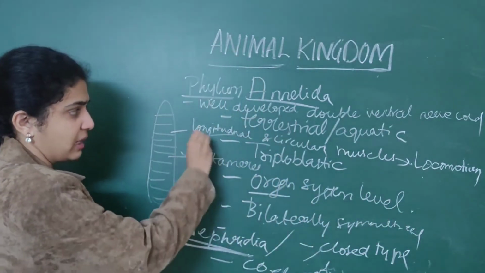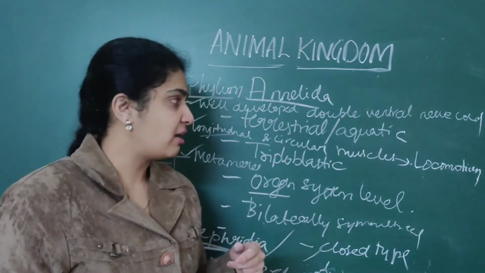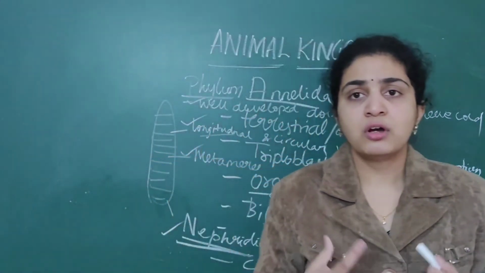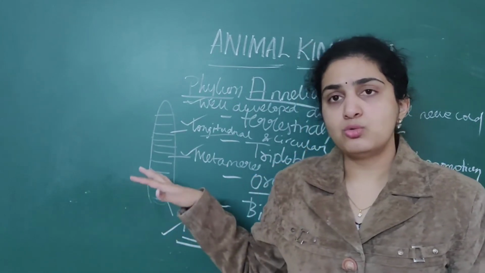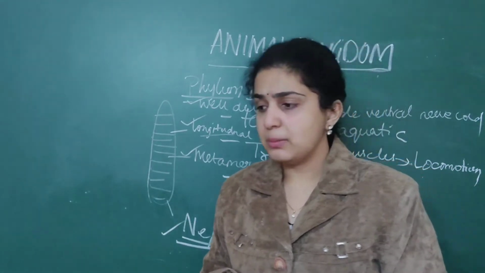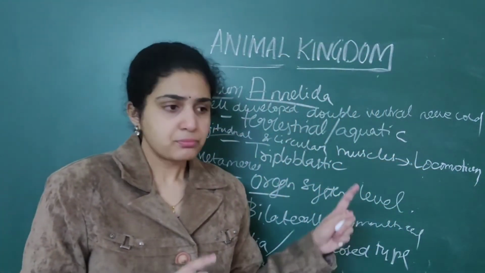That is nephridia, metameres, these two. The rest all like other phyla we have done. But they'll ask you in NEET, what is the use of longitudinal and circular muscles? They play an important role in locomotion. So, that is one thing.